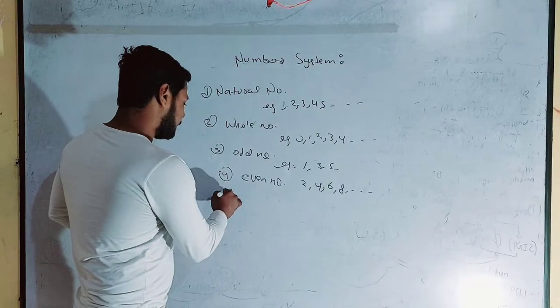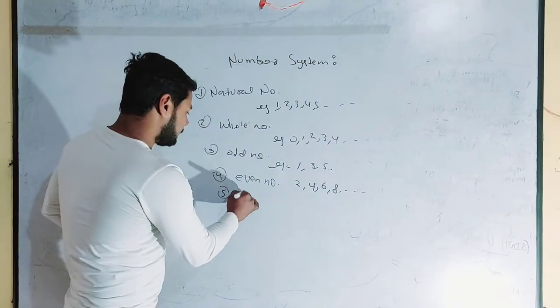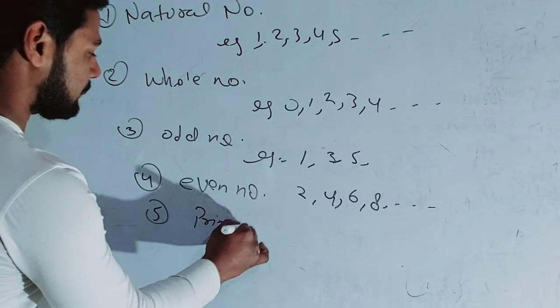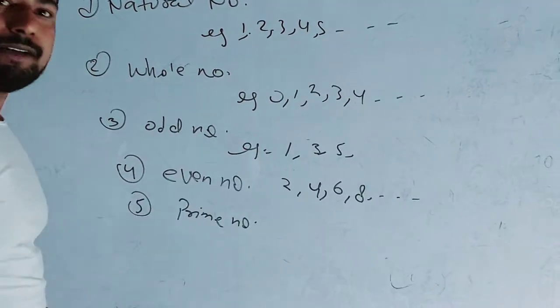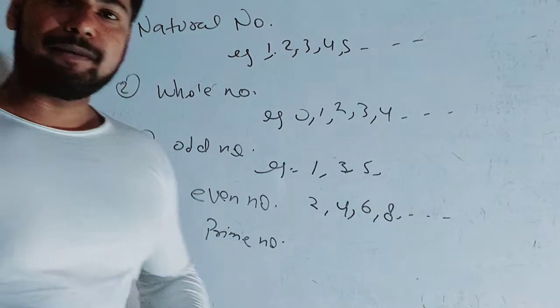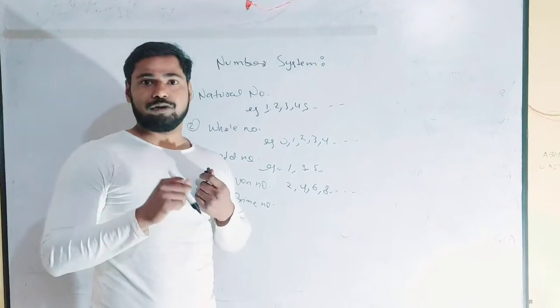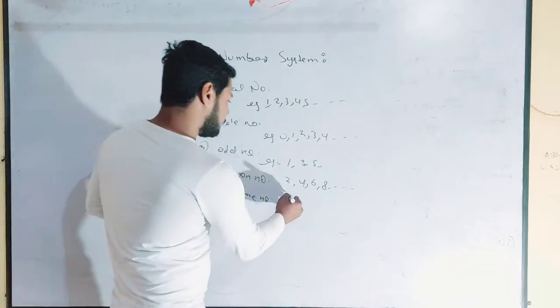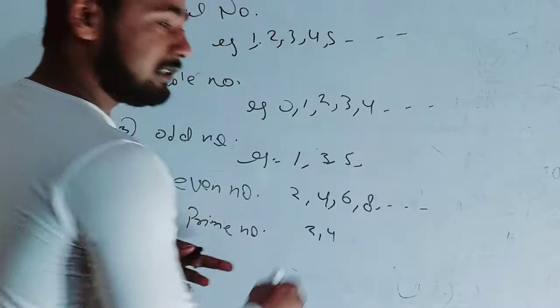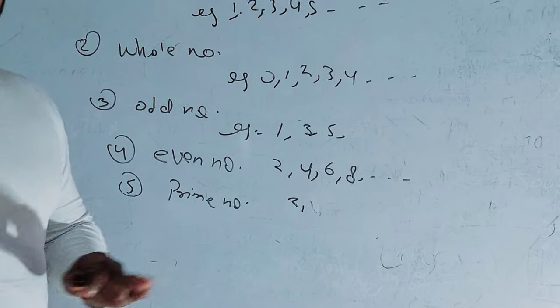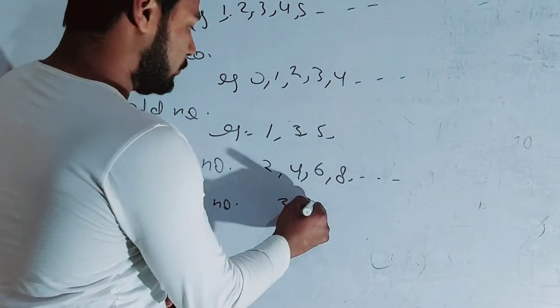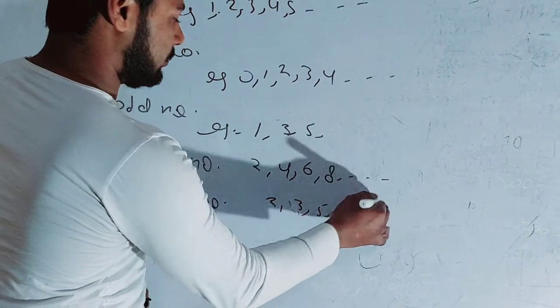Next, our prime number, and these are the important numbers. Prime numbers are the numbers which are divisible by itself and only one. Example like 2. 2 is one even prime number. 2, 3, 5, and so on.